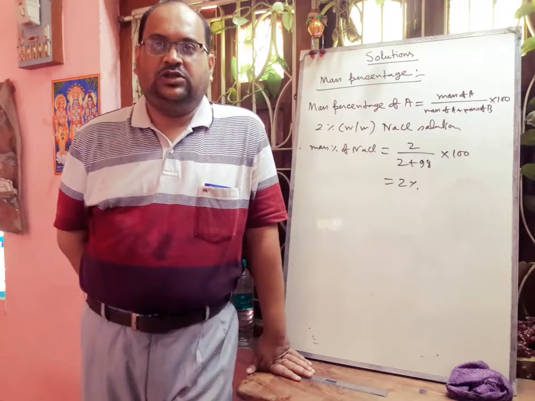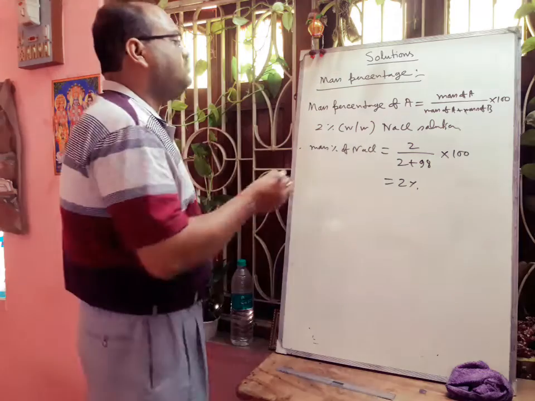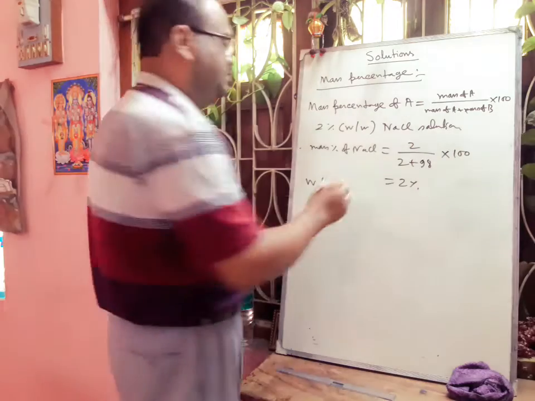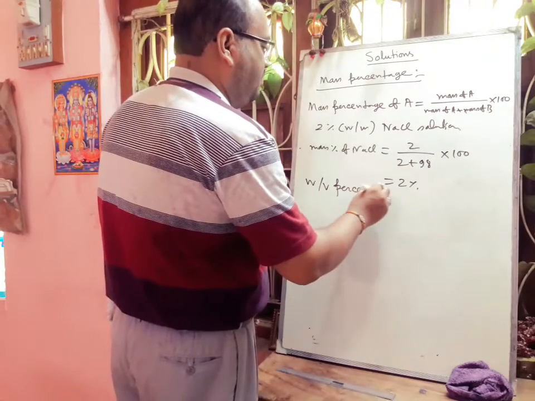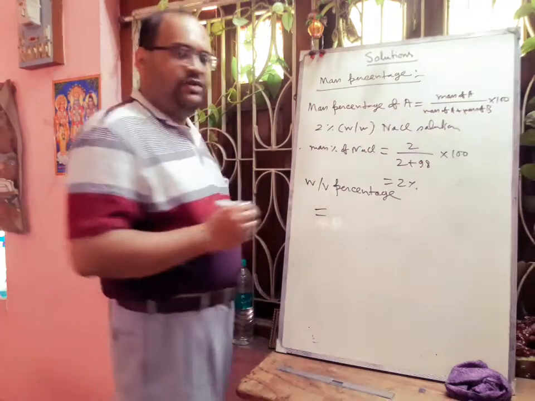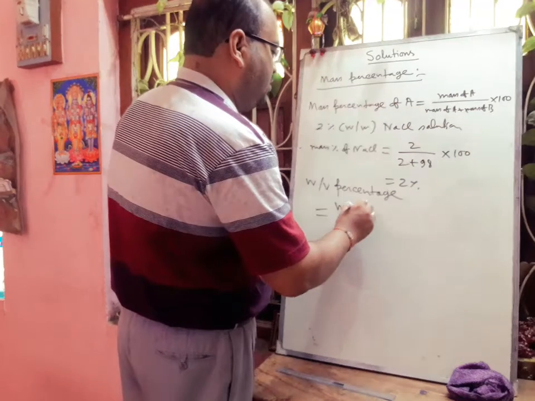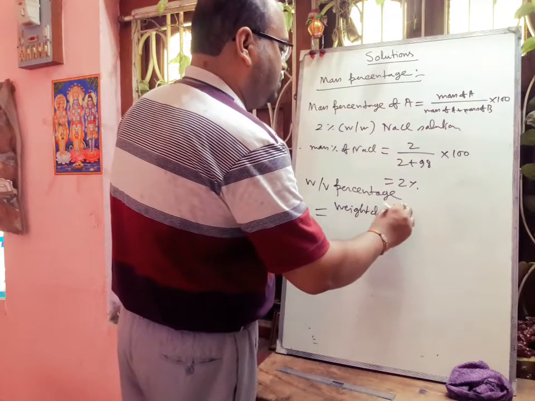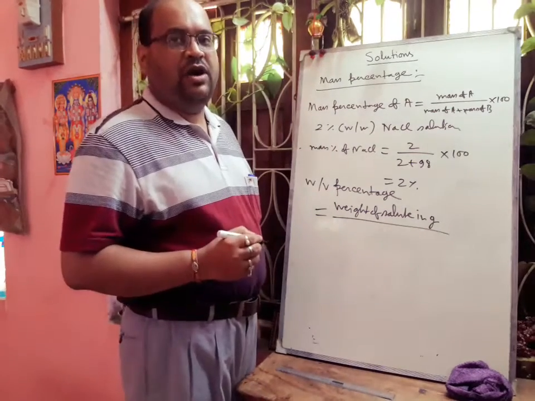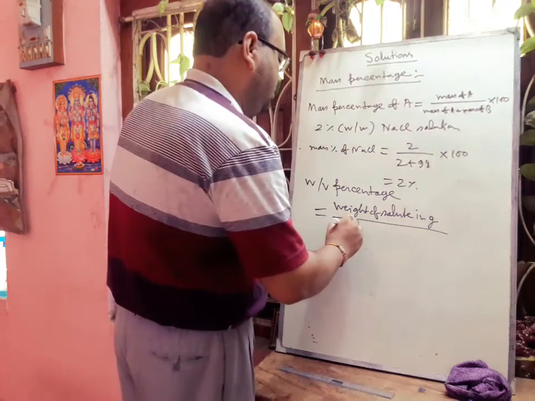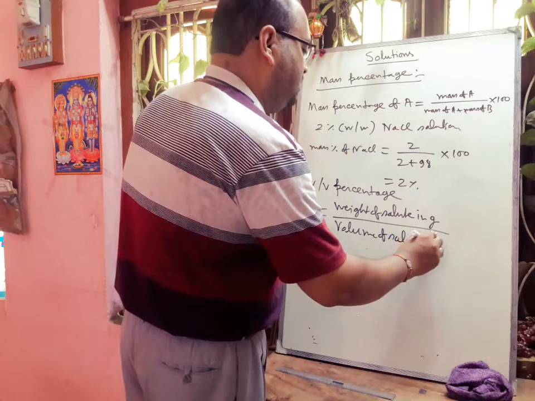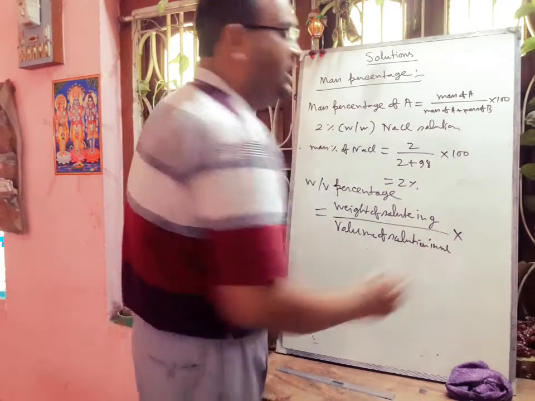So weight by volume percentage is equal to weight of solute in gram divided by volume of solution in ml, into 100.